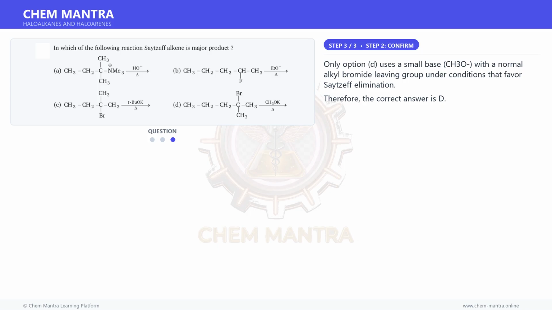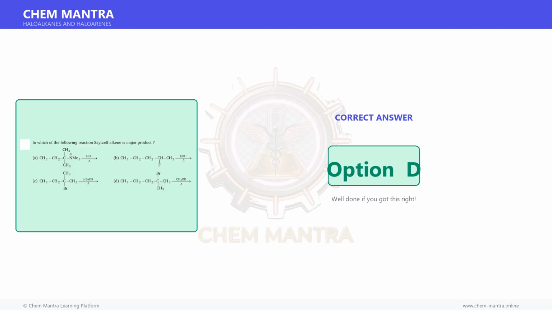And for the final step, only option D uses a small base, CH3O, with a normal alkyl bromide leaving group under conditions that favor Saytzeff elimination. Therefore, the correct answer is option D.